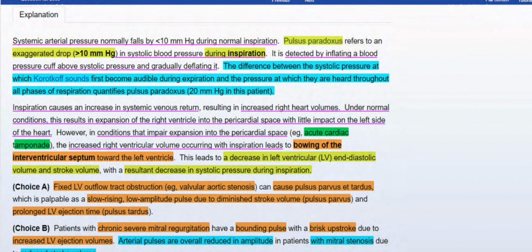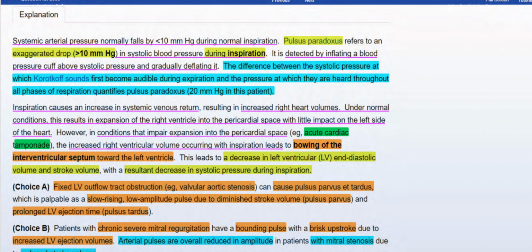Systemic arterial pressure normally falls by less than 10 mmHg during normal inspiration. In pulsus paradoxus, there is an exaggerated drop greater than 10 mmHg in systolic BP during inspiration. It is detected by inflating a BP cuff above systolic BP and gradually deflating it. The difference between the systolic pressure at which Korotkoff sounds are first audible during expiration and the pressure at which they are heard throughout all phases of respiration quantifies pulsus paradoxus, 20 mmHg as in this patient.